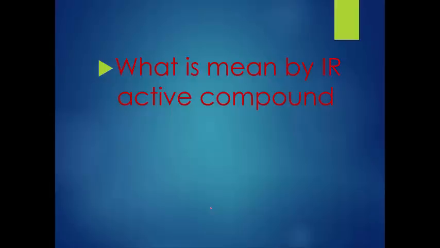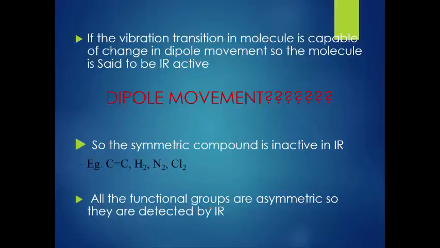We already discussed in the first lecture what is meant by an IR active compound. A vibrational transition in a molecule capable of changing the dipole moment is said to be IR active. You know very well, a dipole moment occurs when one electronegative atom is attached to a less electronegative atom. Because of the unequal distribution of electrons between the two atoms, delta positive and delta negative charges are created. That is the dipole, with a positive and a negative pole, and this is called the dipole moment.